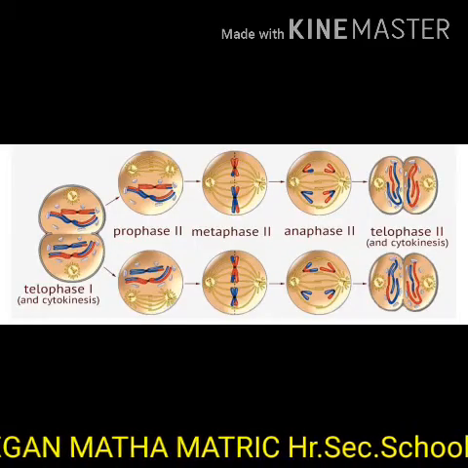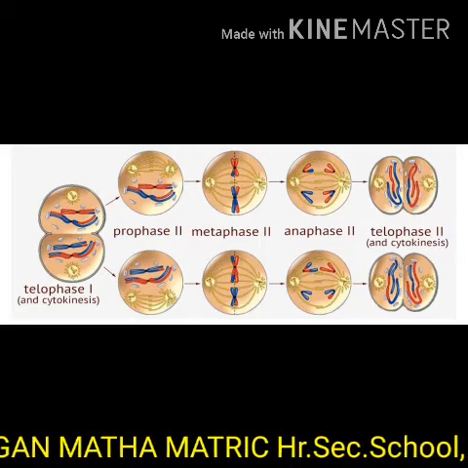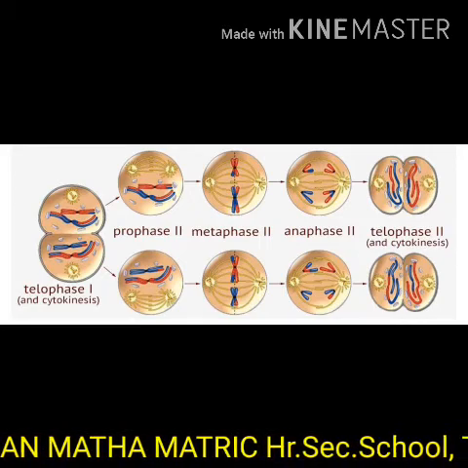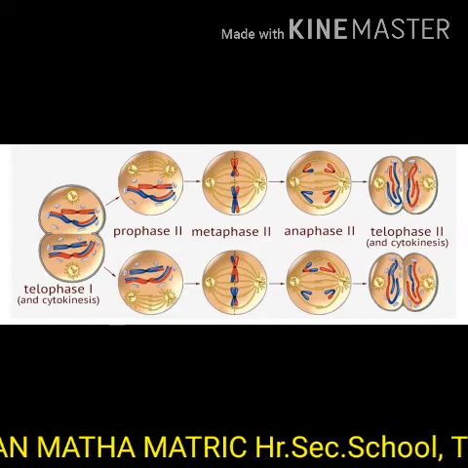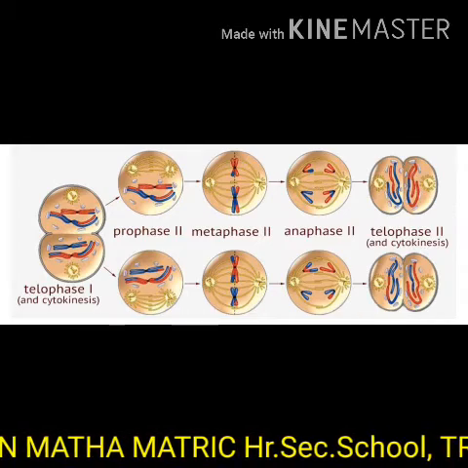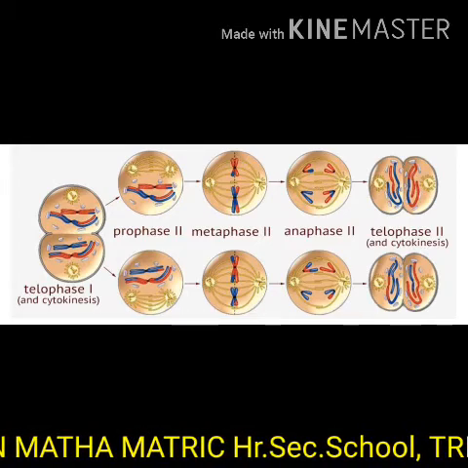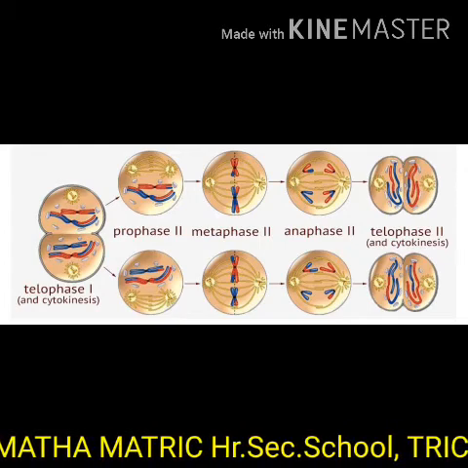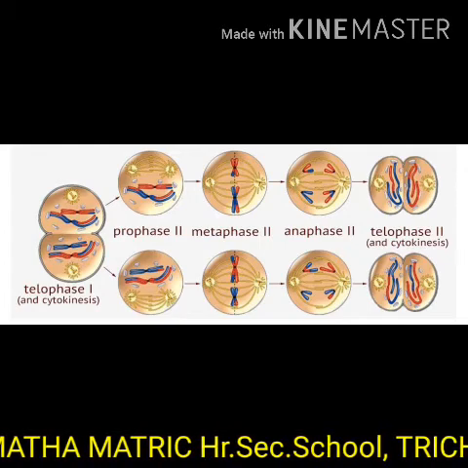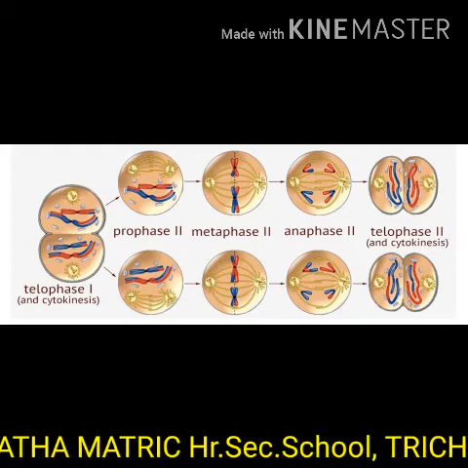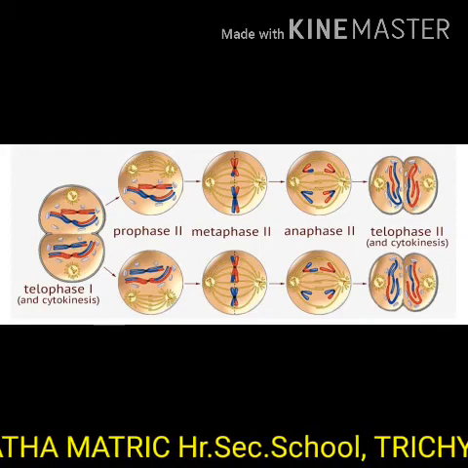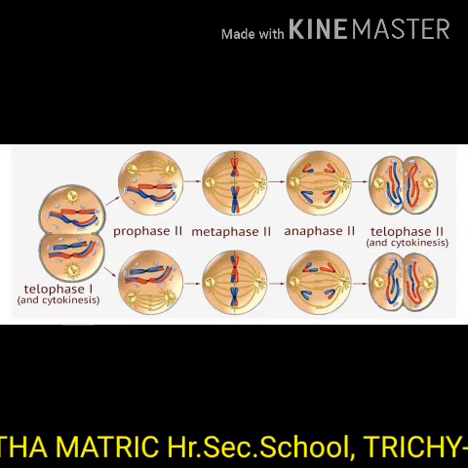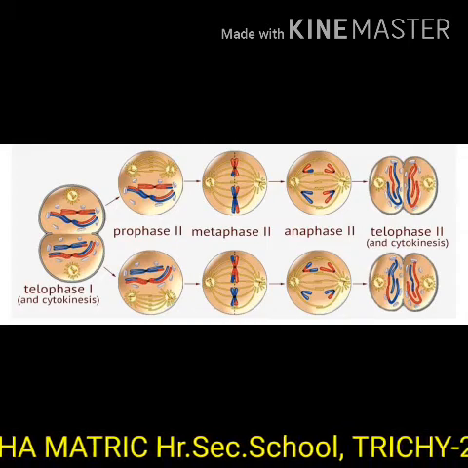Cytokinesis I. The cytoplasmic division occurs and two haploid cells are formed. Homotypic division. In this division, the two haploid cells formed during the first meiotic division divide into four haploid cells.